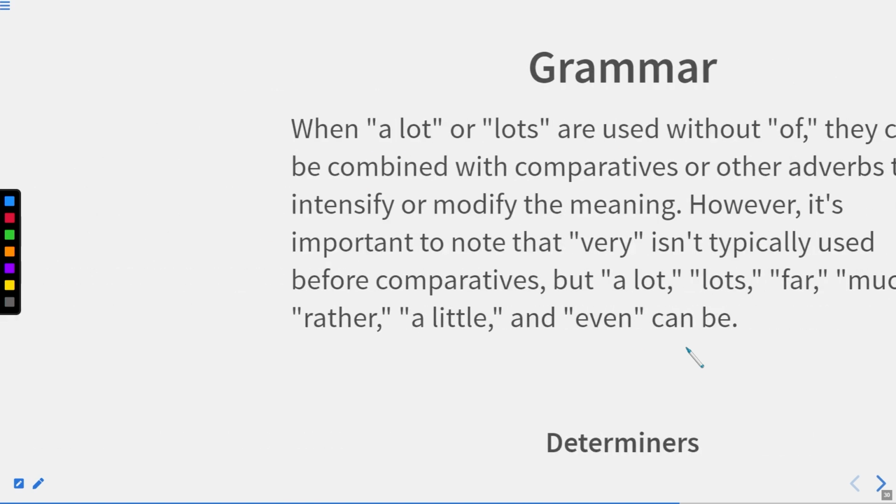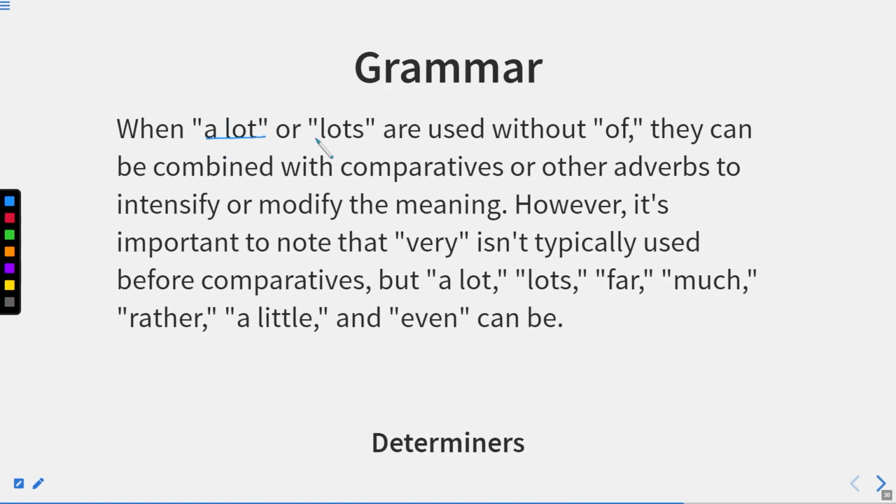Now, let us move to the next one. When a lot or lots are used without of, they can be combined with comparatives or other adverbs to intensify or modify the meaning. Now, if a lot is there and we are not using of after it, we are just using a lot. For example, if I say, my mother loves me a lot. So here I have used the expression a lot, but I'm not using of. So this a lot is used as an adverb, which is qualifying the verb loves.